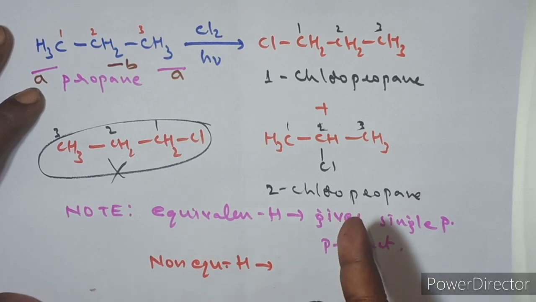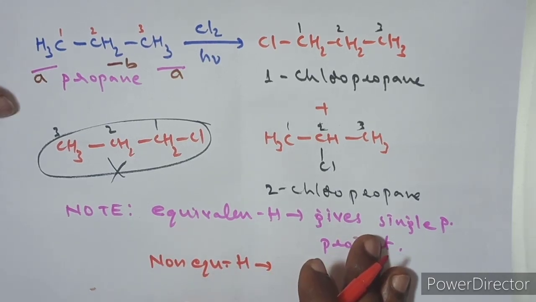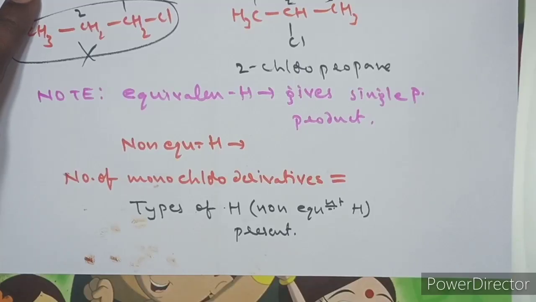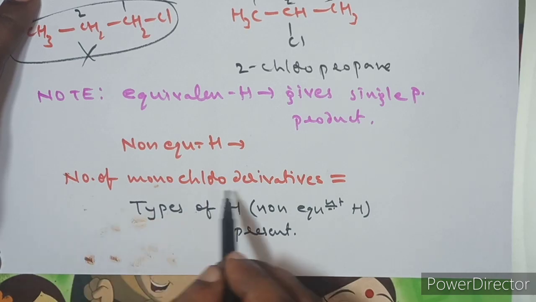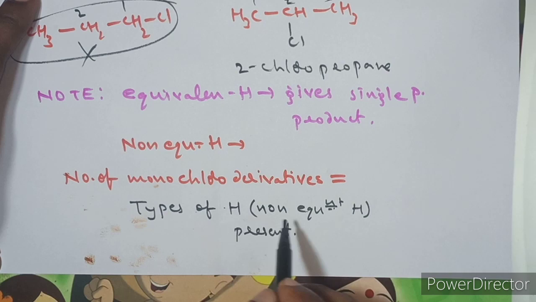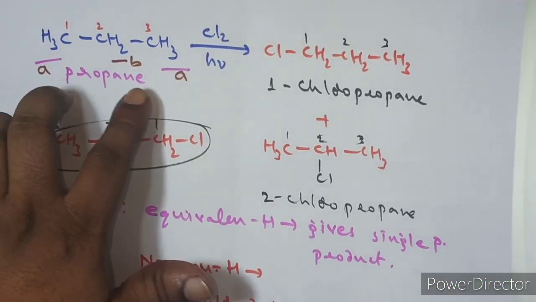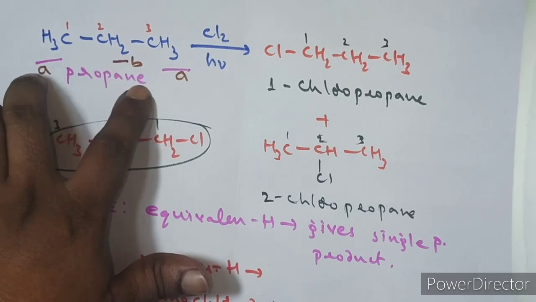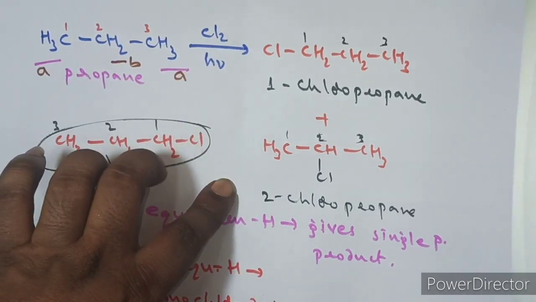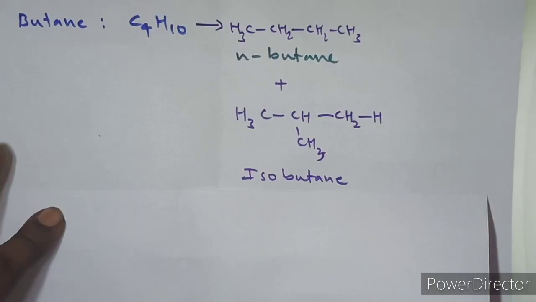So the number of products is equal to the kinds of hydrogens present. Finally, we can conclude that the number of monochloro derivatives is equal to the types of hydrogens present, meaning non-equivalent hydrogens. In the propane molecule, 2 types of hydrogens are there, therefore it gives 2 products. Like this we have to write the number of products. Let me give you a few more examples for easy understanding.